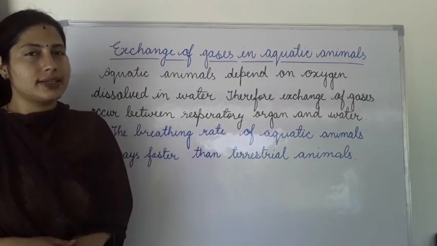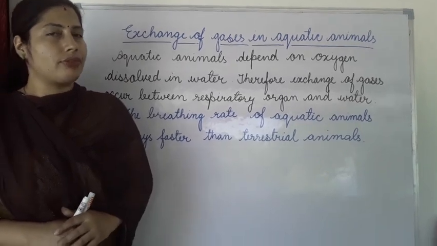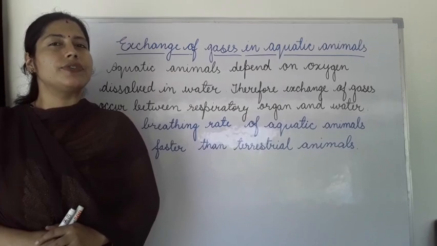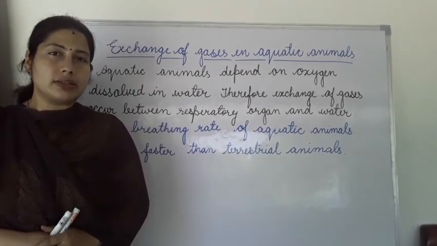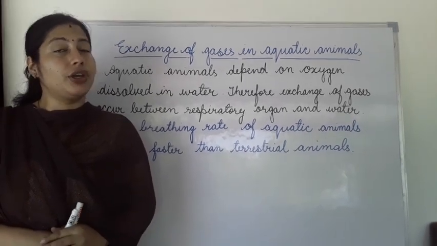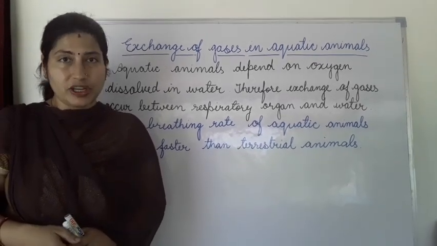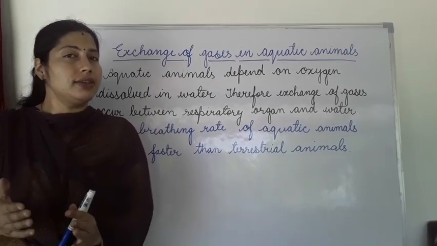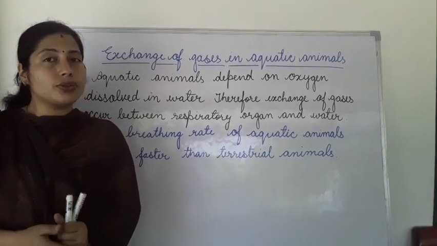Now we will discuss how gaseous exchange occurs in aquatic animals. Aquatic animals means the animals which live in water, like fishes, crabs, prawns, pila, unio. They all are aquatic animals, and they also need oxygen. Why do they need it? For respiration, the process by which energy is released from food. Food means glucose.